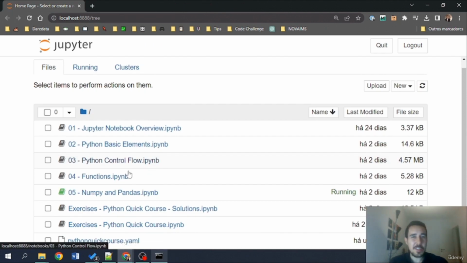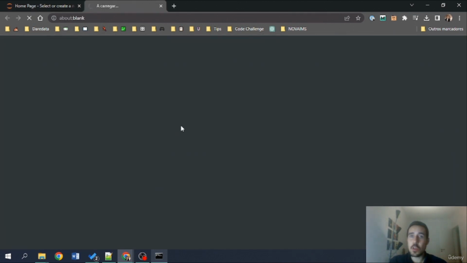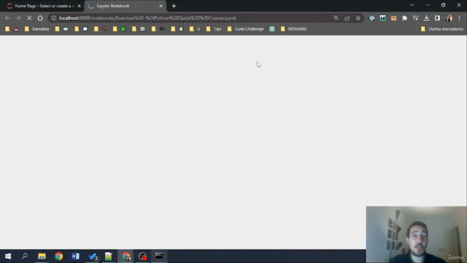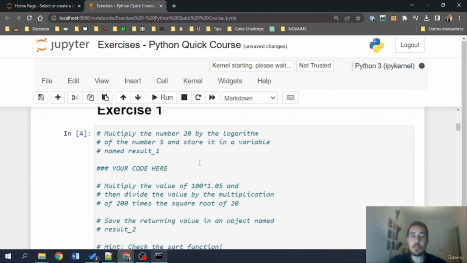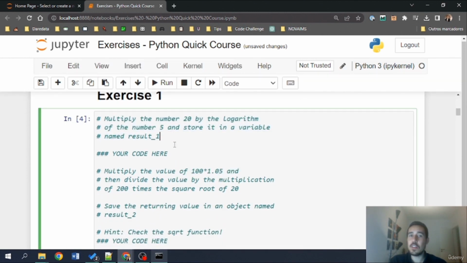Hello everyone, and welcome again to this Python quick course. To do the exercises, just open this exercises Python quick course notebook. In this one, you will understand how you can follow with the exercises. These are the exercises that you need to complete. You can just read the instruction that you see here, then write your code where you have this "your code here", substituting it with what you're trying to do. For example, I'm going to do this first exercise with you. Let's read it: multiply the number 20 by the logarithm of the number 5 and store it in a variable named result1. So we can do result1 is equal, we are doing an assignment, to log of 5 times 20.